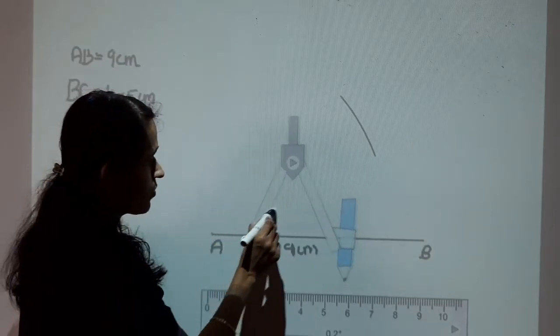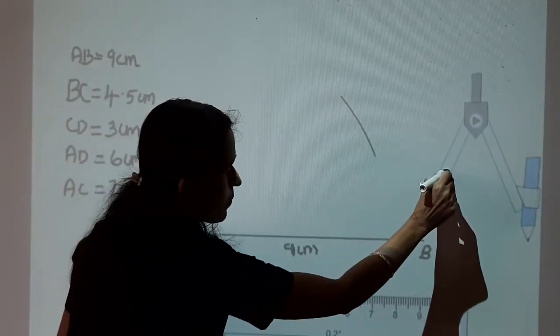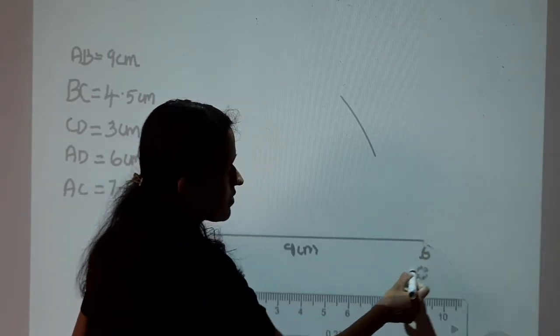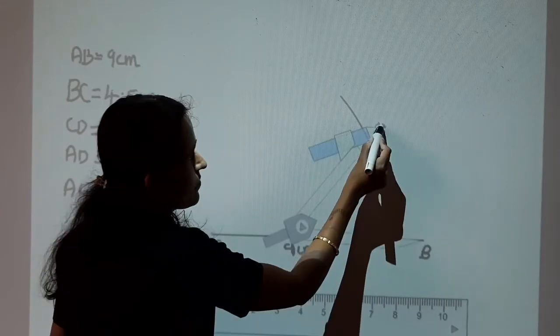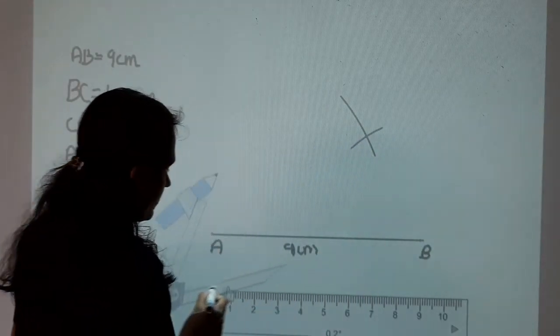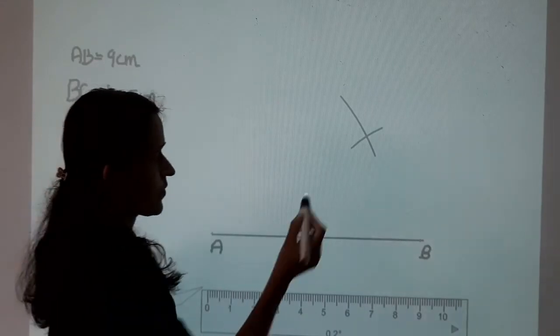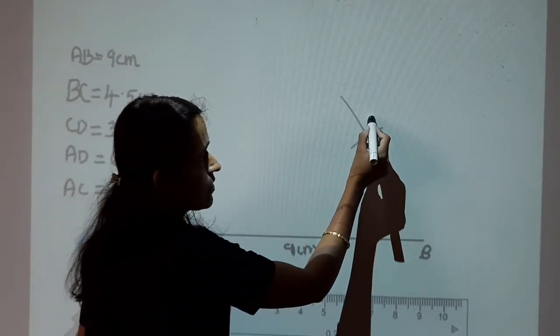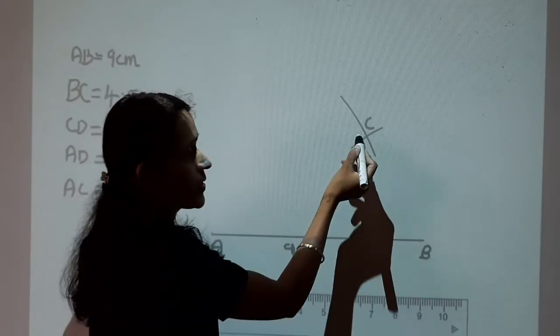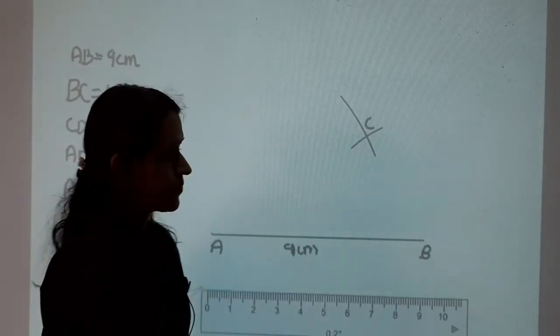Keep the tip of the compass on point B and draw an arc. This intersecting point is C.